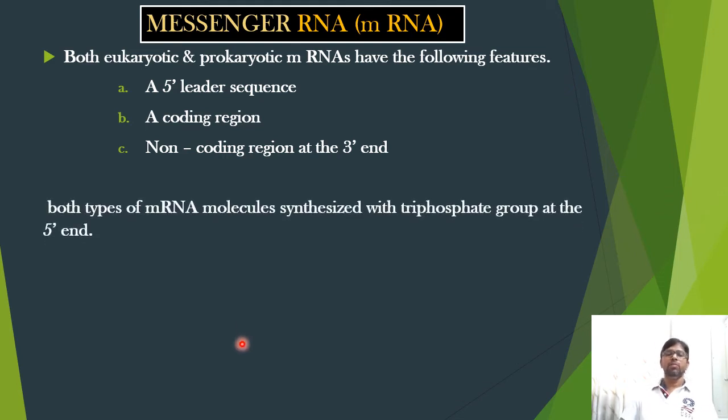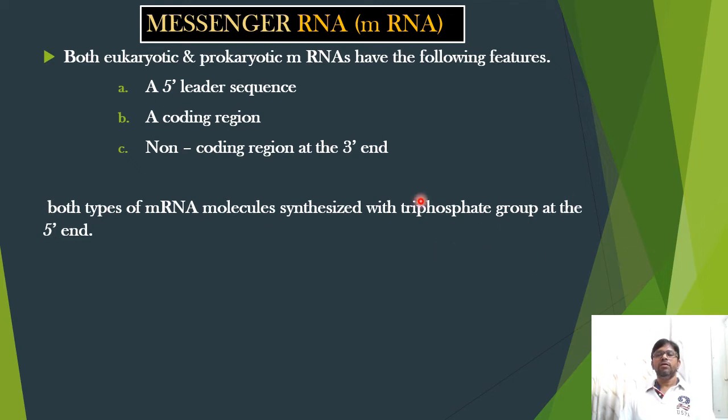Both types of mRNA molecules are synthesized with a triphosphate group at the 5' end. So there is no basic difference between eukaryotic and prokaryotic mRNAs.